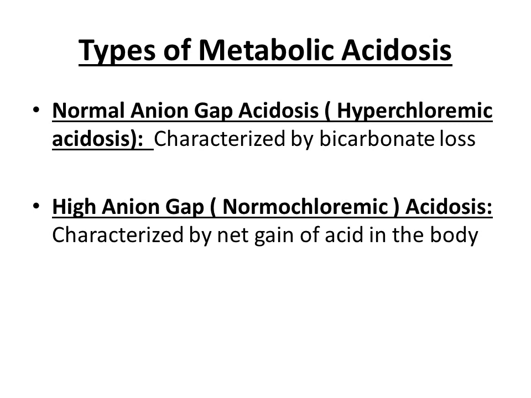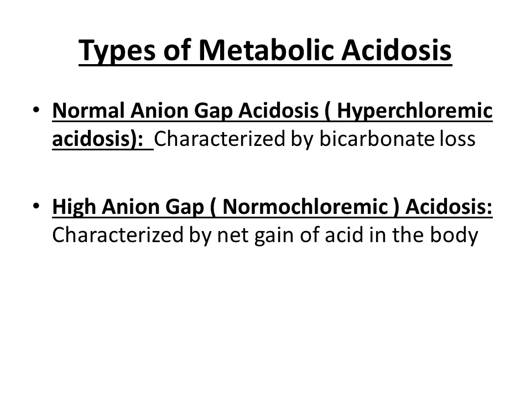So this is a repetition of the previous slide. In this slide, the two types of metabolic acidosis have been explained. So normal anion gap acidosis or hyperchloremic acidosis is characterized by bicarbonate loss. Whenever the amount of bicarbonate ions decreases inside the blood, the body tries to compensate for that by increasing the level of chloride ions. This is done to maintain the electric balance of the blood.